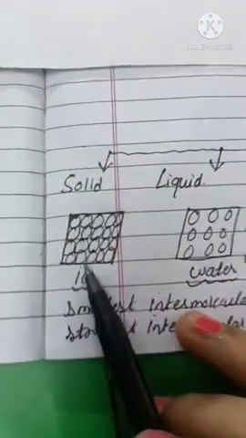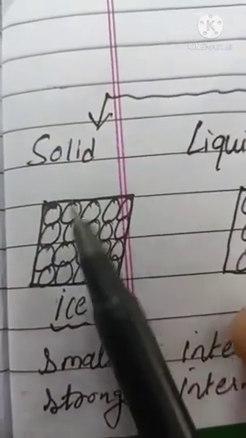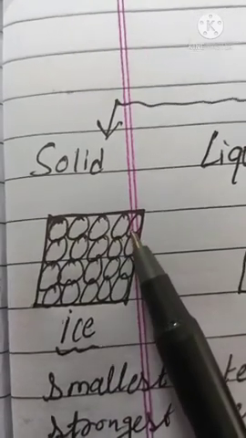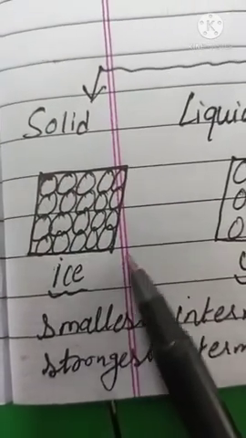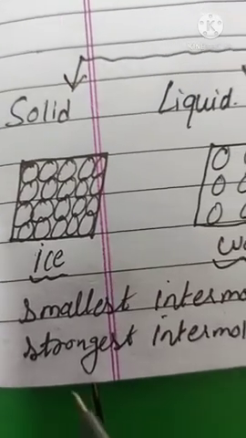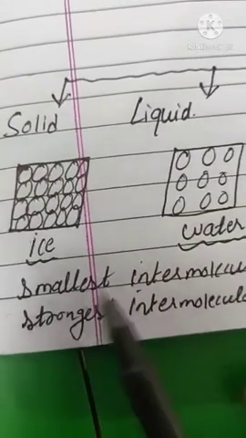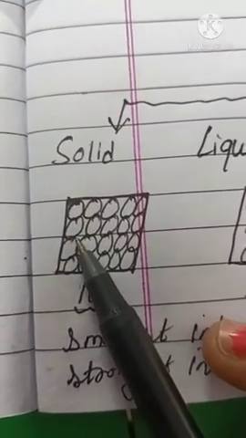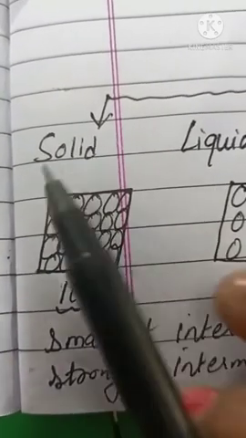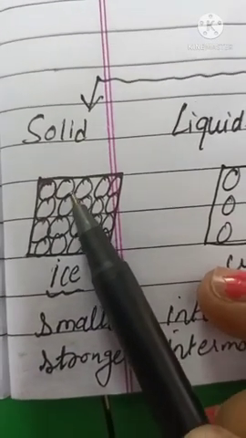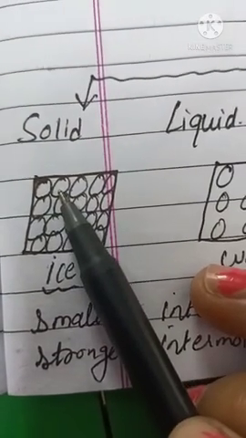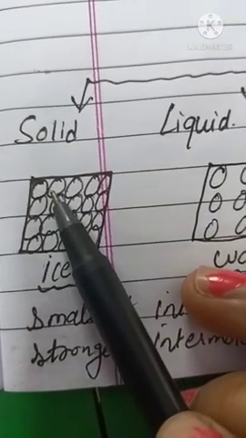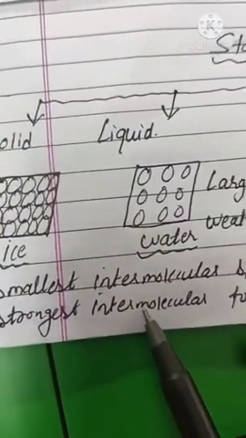Now if we talk about the solid state, then in solid state molecules are closely packed. They are close to each other. So see beta, as molecules are close to each other in solid state, we can say in solid state we have the smallest intermolecular space. Here we have the smallest intermolecular space because molecules are close to each other. So as molecules are close to each other, it means they are attracting each other very strongly. Attracting each other very strongly means here we have the strongest intermolecular force.